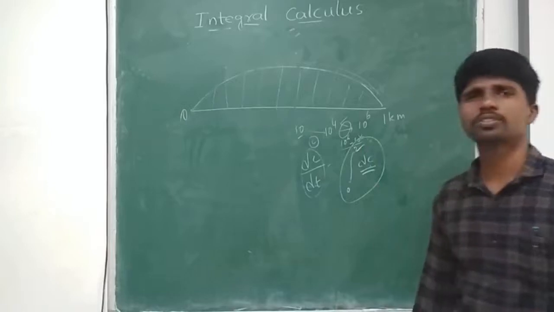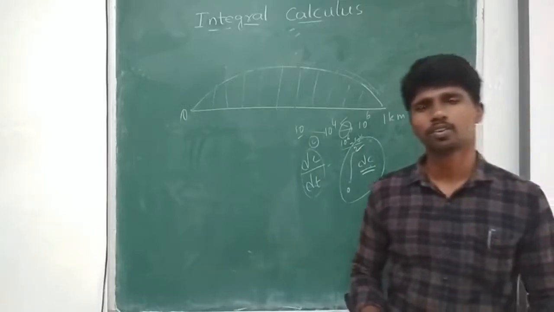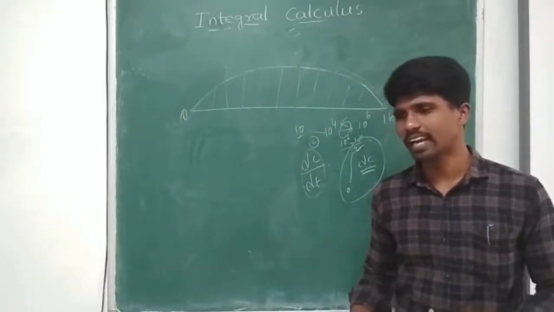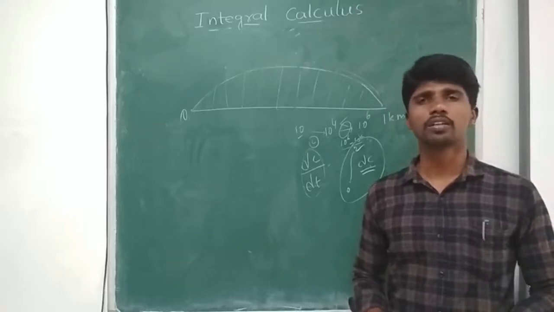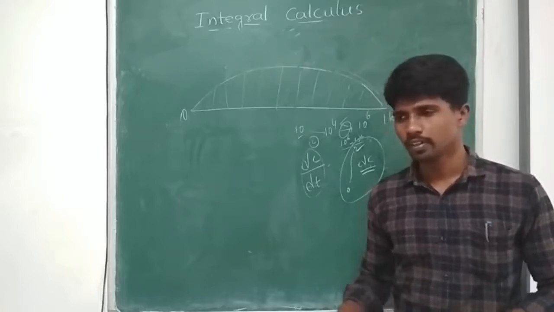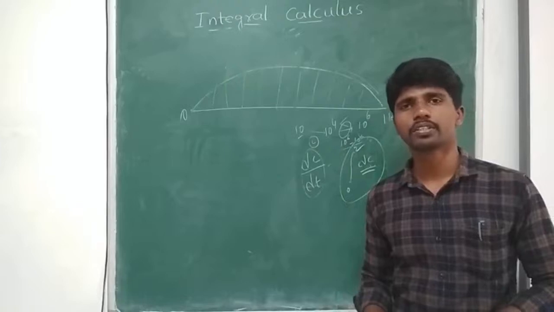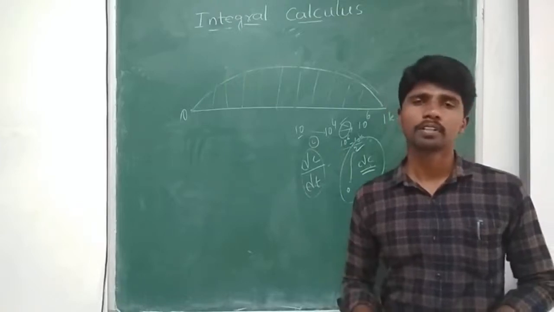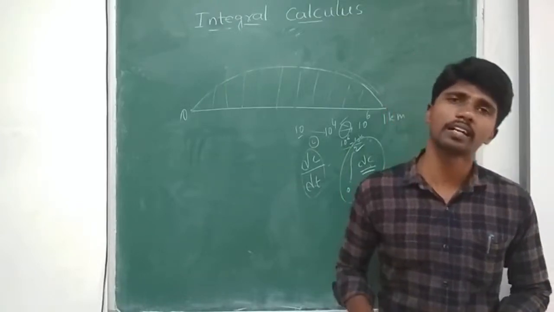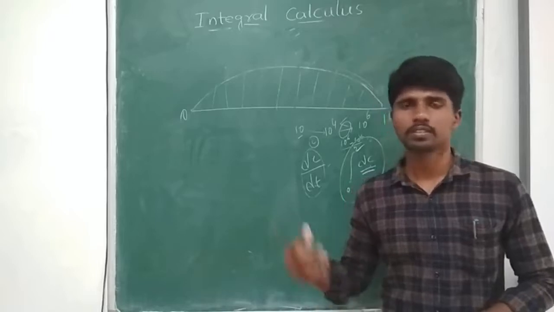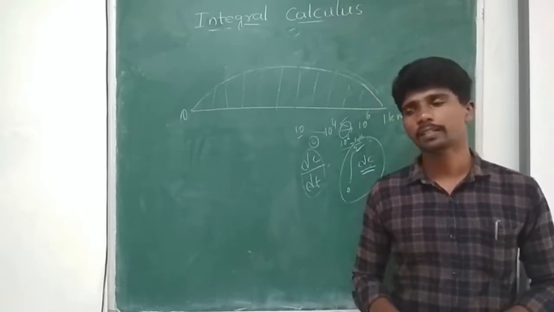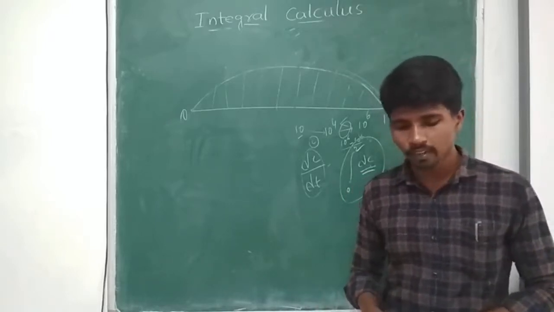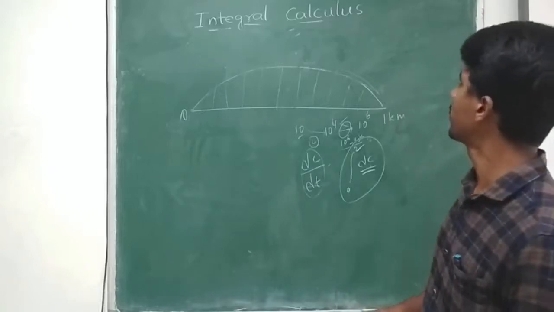If I go to commerce, cost functions, like share values, all this depends on time to time change, and at a particular time the value of the particular share we find out with the help of these integrations, right? So these are the applications of this particular calculus.